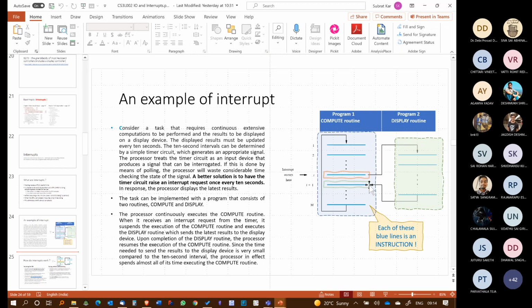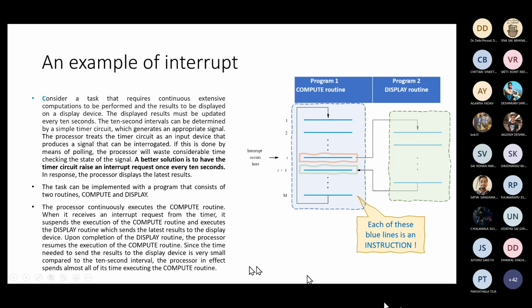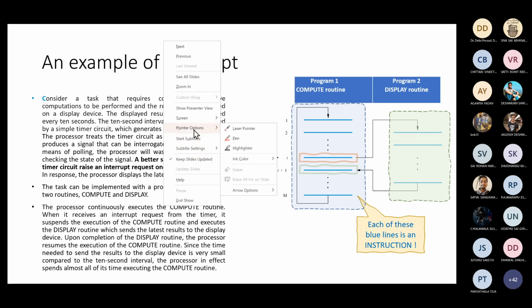Obviously, this going to that instruction and coming back is not all that simple.